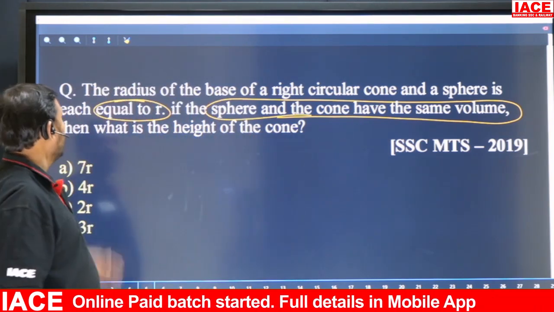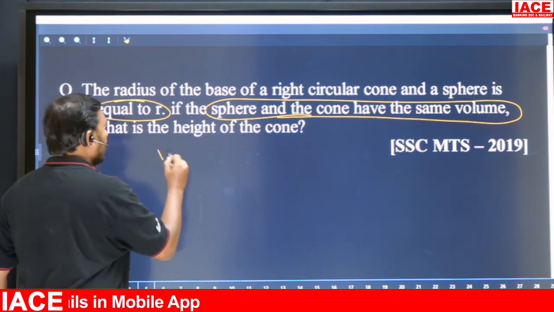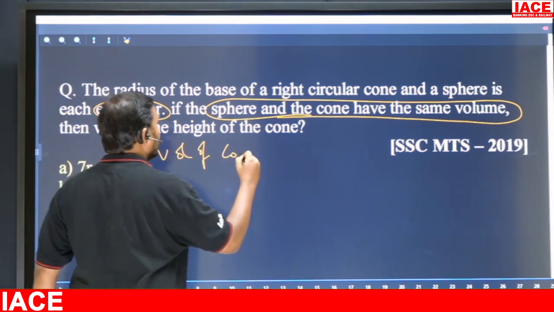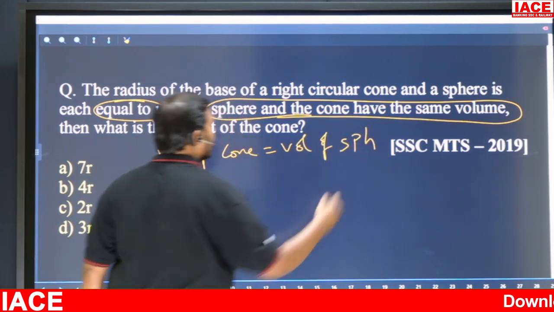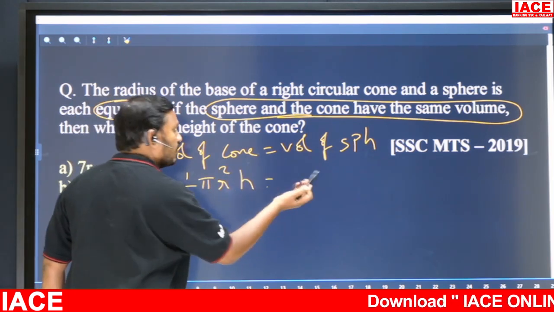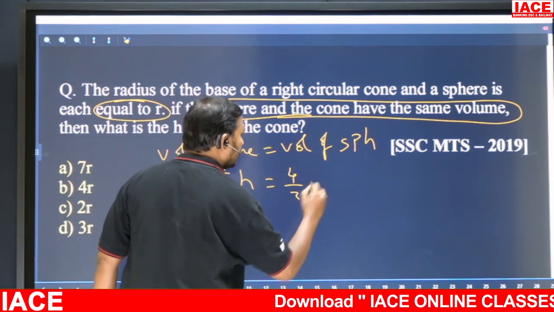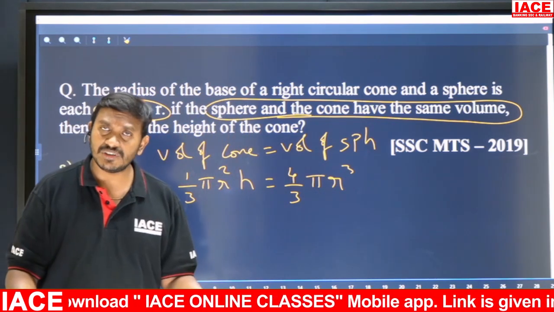So what is the height of the cone? The volumes are the same, that means volume of cone equals volume of sphere. That is the condition given, right? So what is the volume of a cone? 1/3 pi r square h equals, what is the volume of a sphere? 4/3 pi r cube. Why am I writing r? Because both radii are the same.